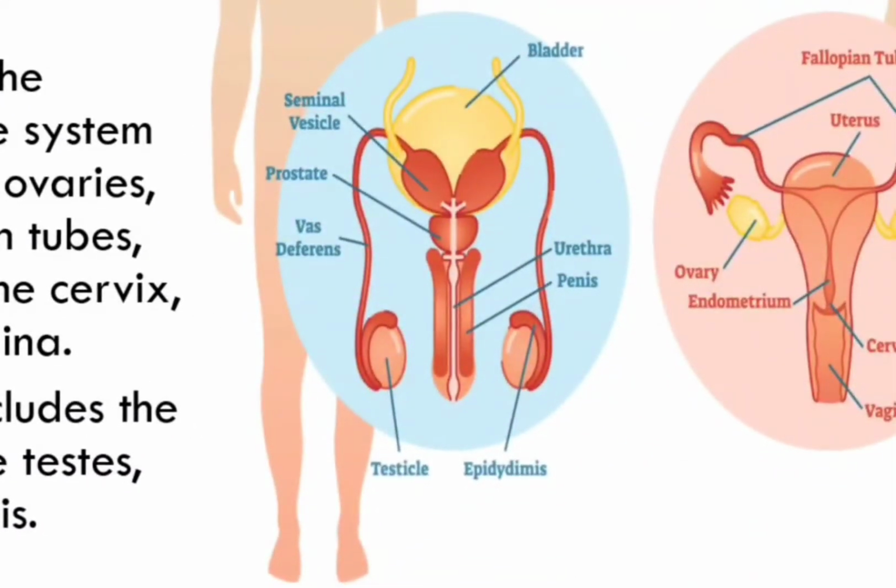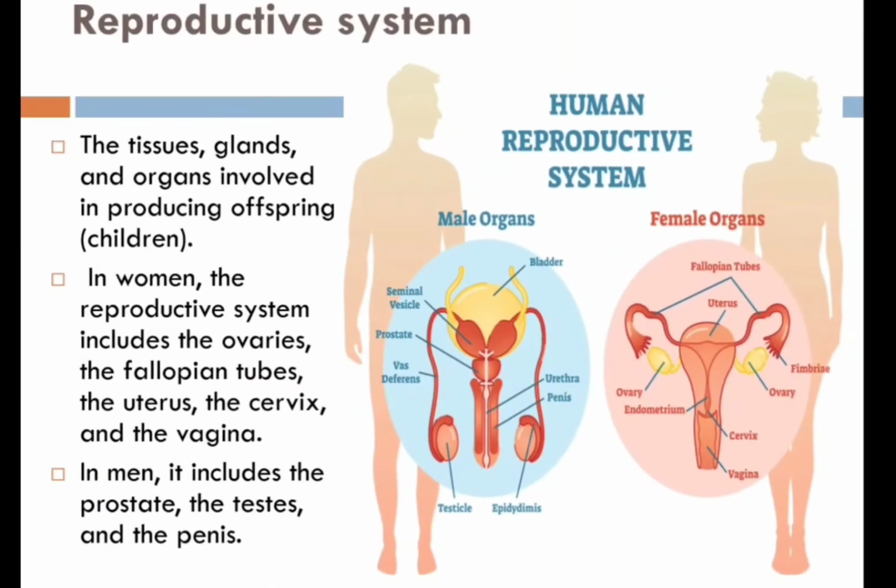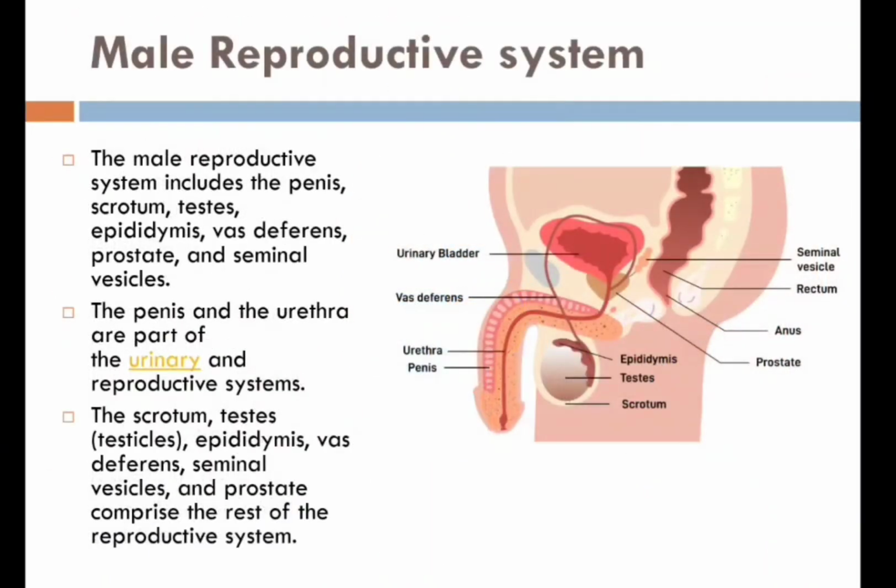In women, the reproductive system includes the ovaries, fallopian tube, uterus and cervix as well as the vagina. And in men, it includes the prostate and the testes, also the penis. First we will understand the reproductive system in the male. First we will study the male reproductive system and its functions.